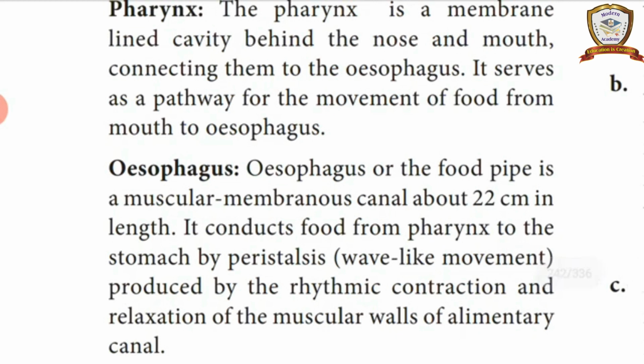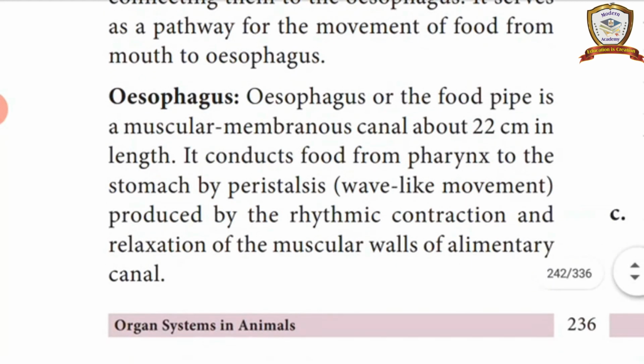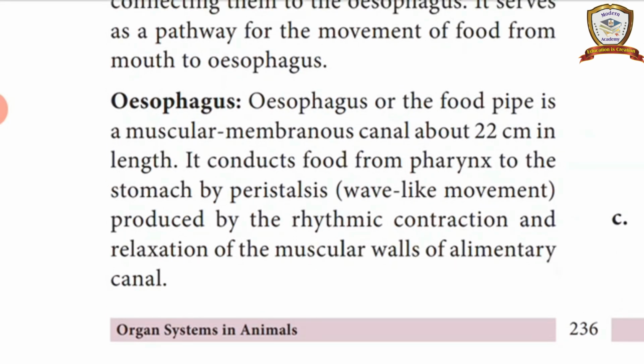Next one is the esophagus. The esophagus is otherwise called the food pipe. It is a muscular tubular structure. The length of the esophagus is 22 centimeters. It conducts the food from the pharynx to the stomach, by a special movement that is called peristalsis. This is very important.